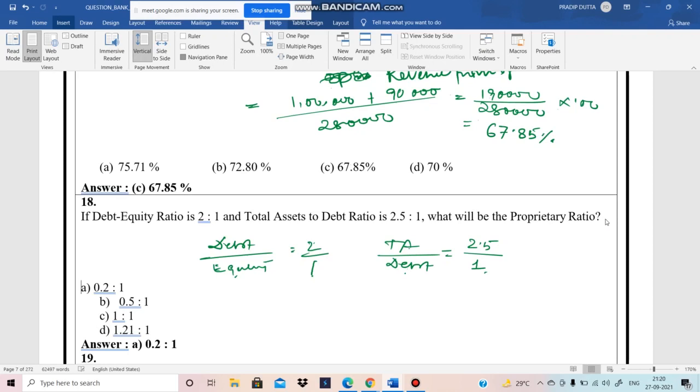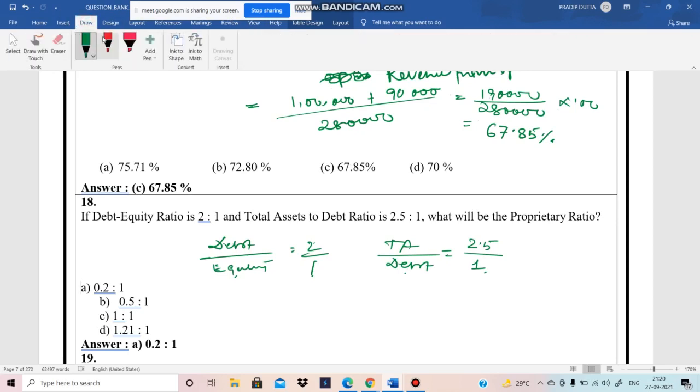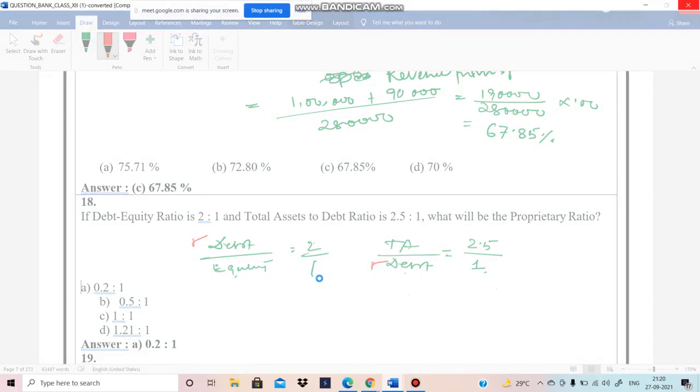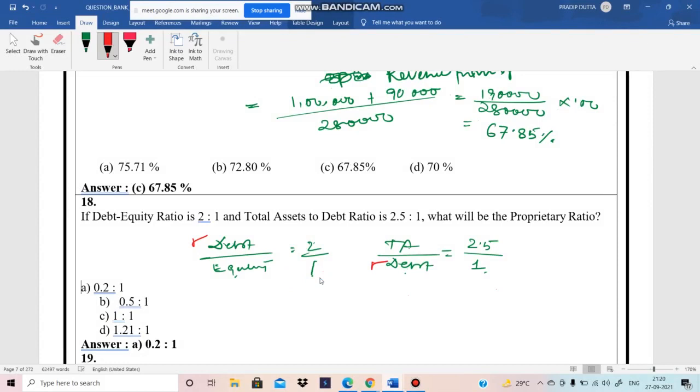So in these two equations, debt is common. So we can find the ratio between total assets and total equity.